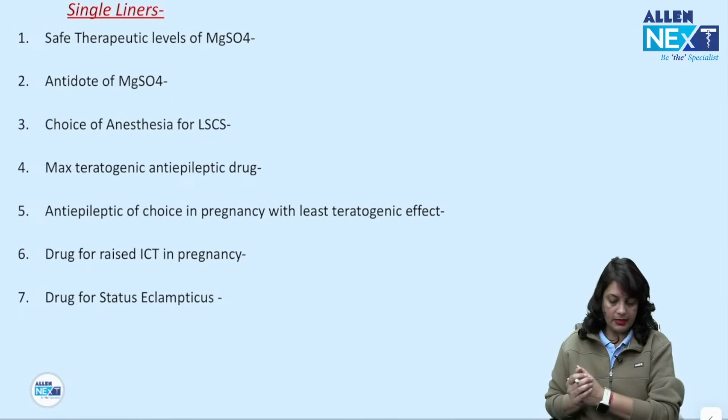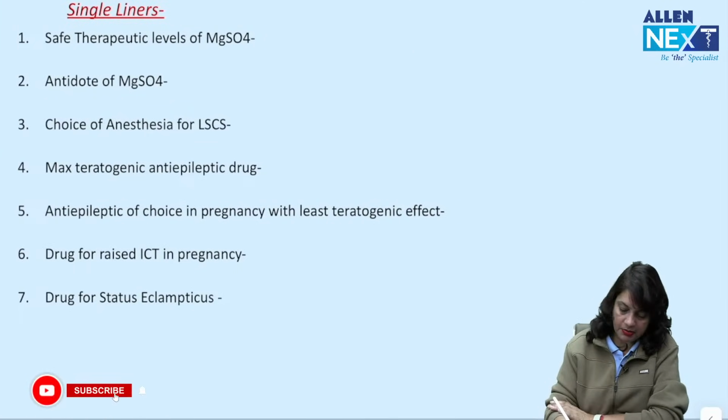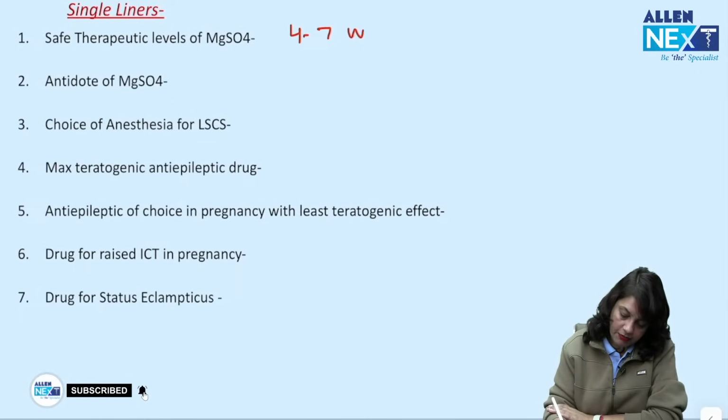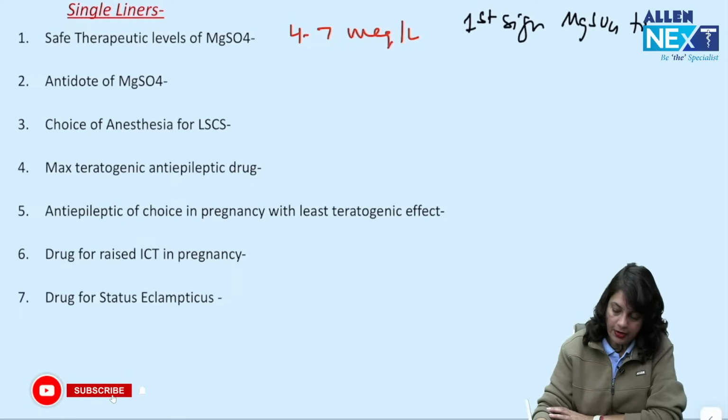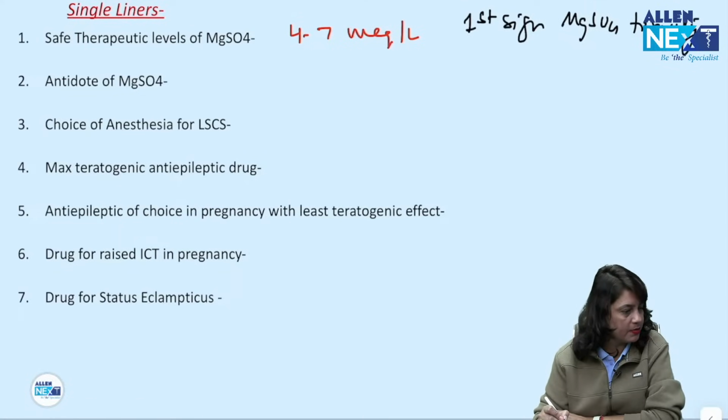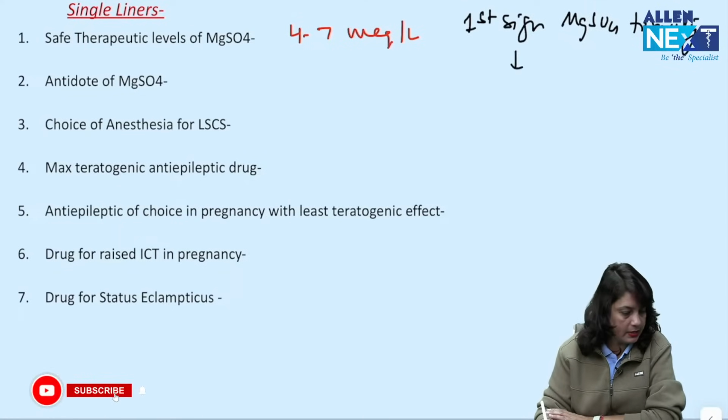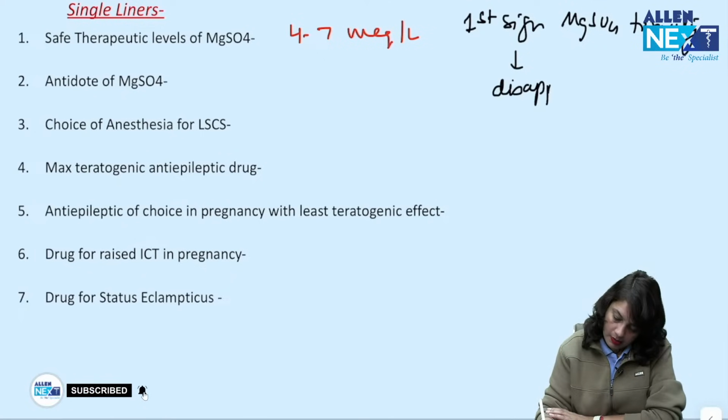Now single liners. Safe therapeutic level of magnesium sulfate is 4 to 7 milliequivalents per liter. What is the first sign of magnesium sulfate toxicity? Disappearance of knee jerk.